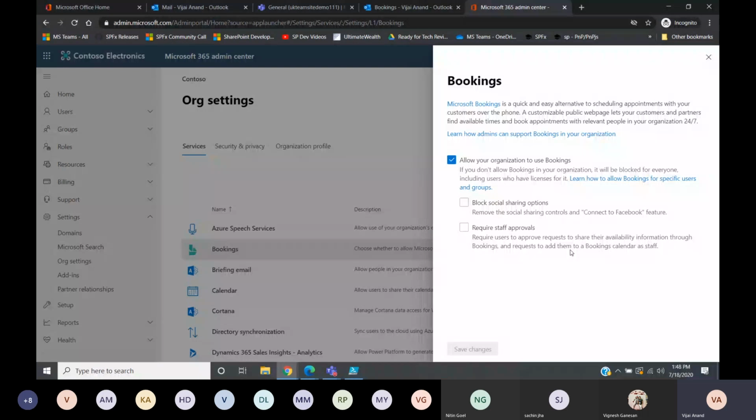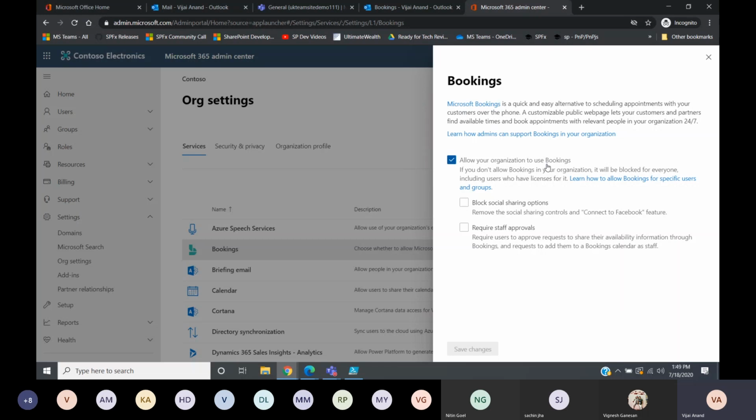Once you allow your organization to use Bookings, it is available to all the users, so anyone can go and create a booking calendar. But that is not always recommended, and in some organizations it would not be required. In that case, you want the Bookings app to be enabled only for a specific set of users.